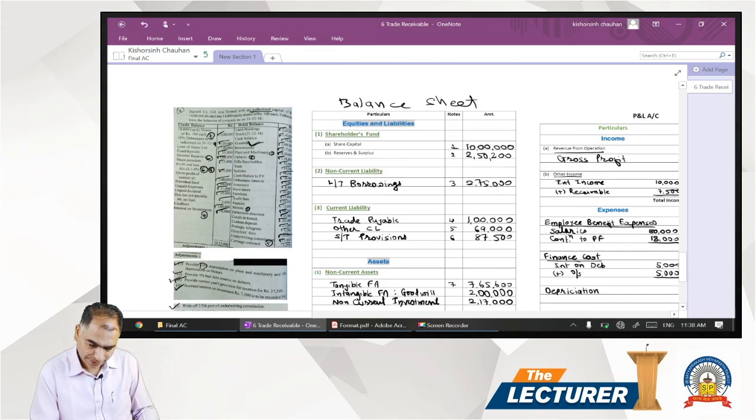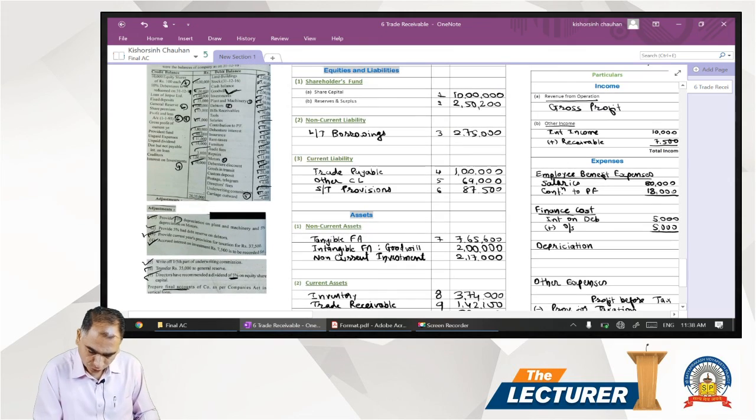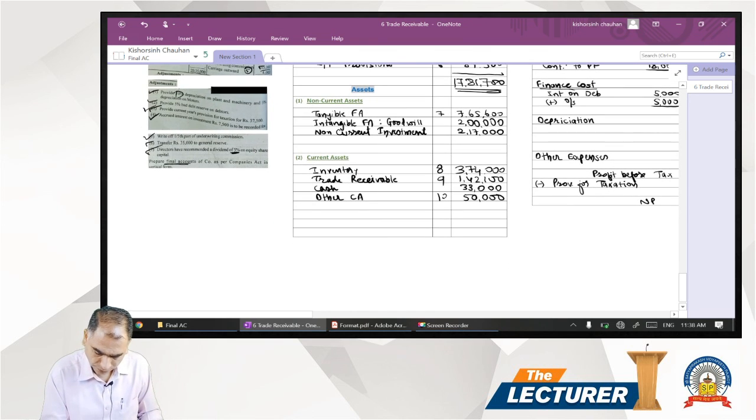So all the items in the balance sheet we have now recorded. So the total of the balance sheet comes to 17,87,100.